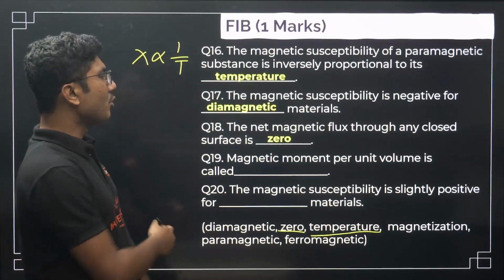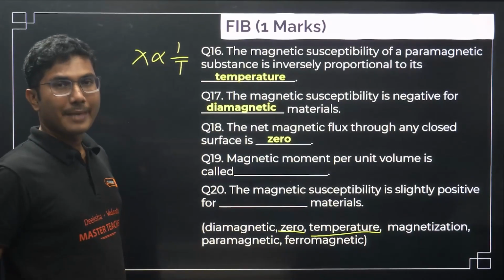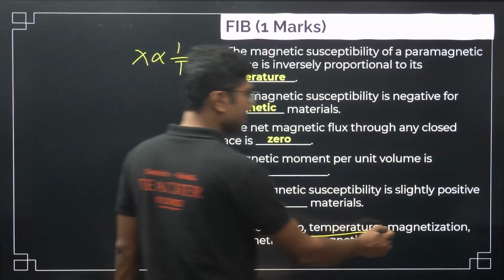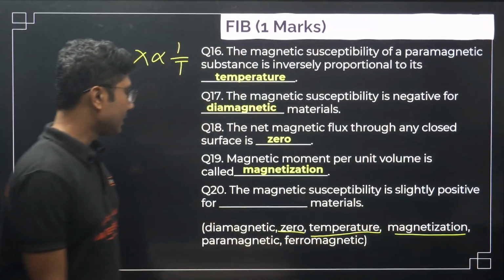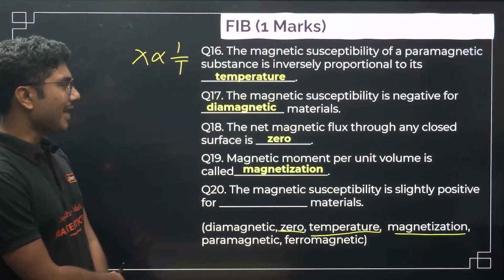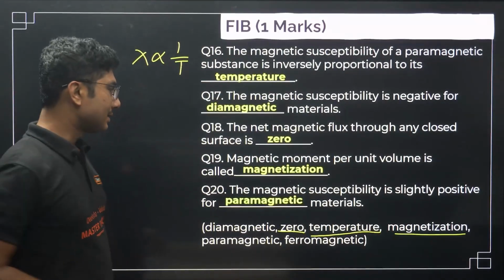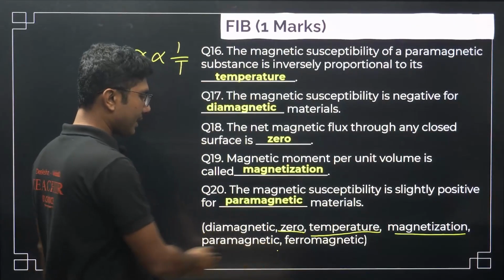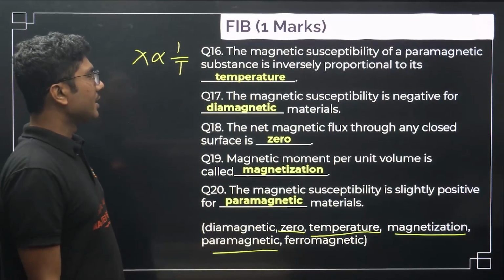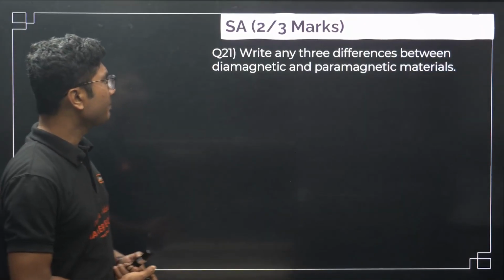The magnetic moment per unit volume is called the magnetization. So magnetization is the answer for this question. Next, the magnetic susceptibility is slightly positive for a paramagnetic substance. So the correct answer is paramagnetic in this particular case.